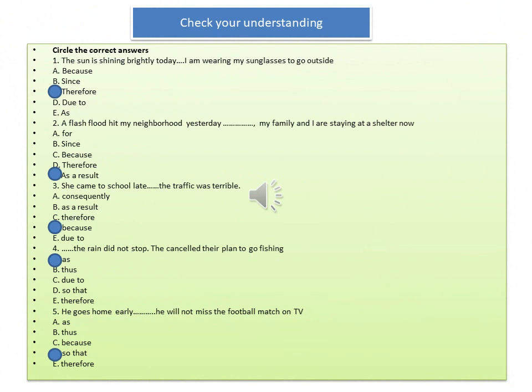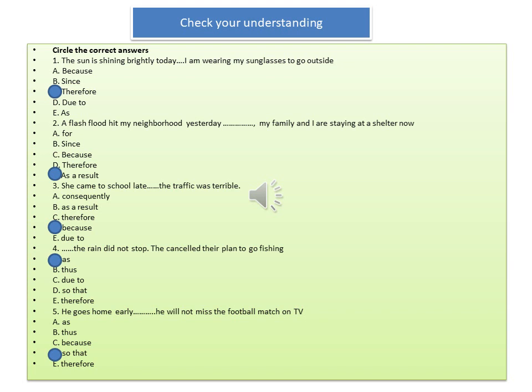Check your understanding. Circle the correct answers. 1. The sun is shining brightly today, I am wearing my sunglasses to go outside. A. Because. B. Since. C. Therefore. D. Due to. E. As. The answer is C. Therefore. 2. A flash flood hit my neighborhood yesterday, my family and I are staying at a shelter now. A. For. B. Since. C. Because. D. Therefore. E. As a result. The answer is E. As a result.